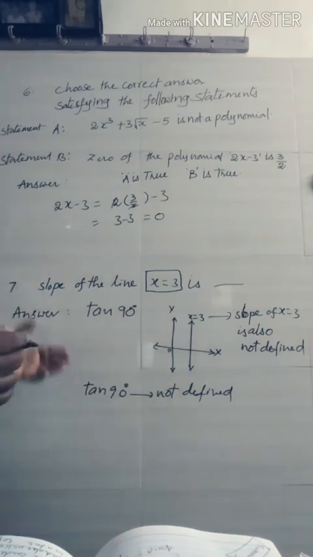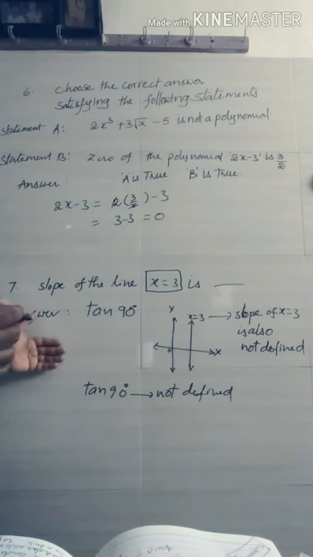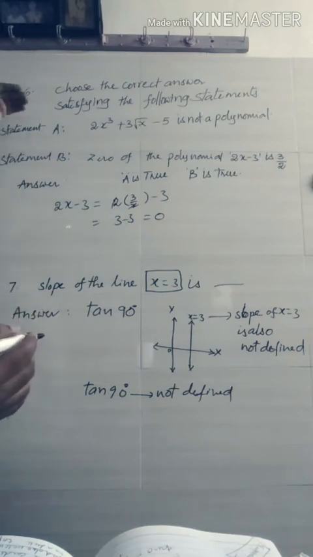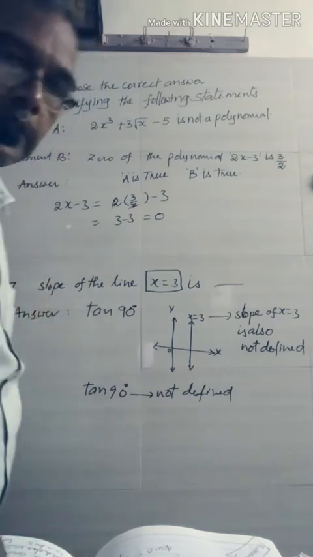Okay, you may observe this is from the 7th chapter, coordinate geometry. This is the polynomial chapter 3. Okay, now let us move to the next question.